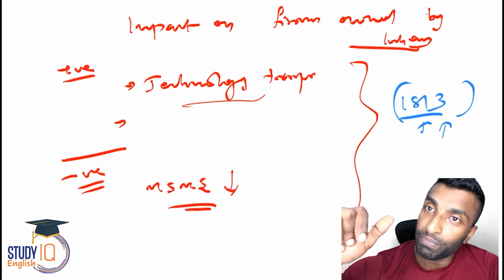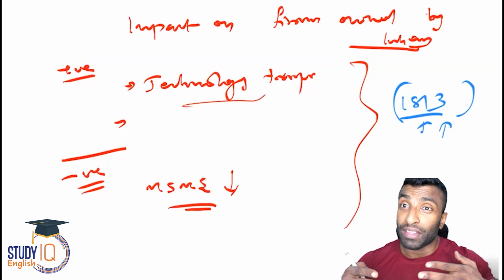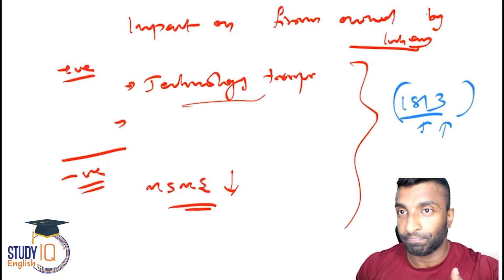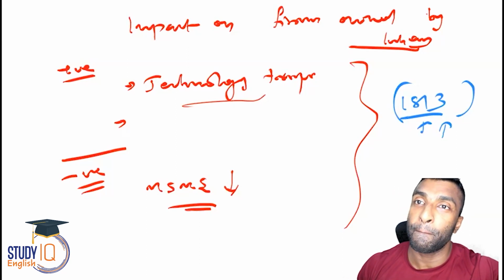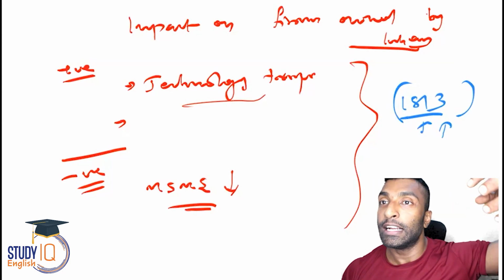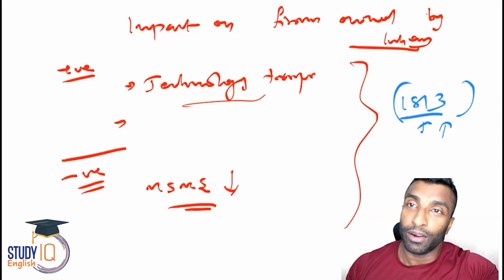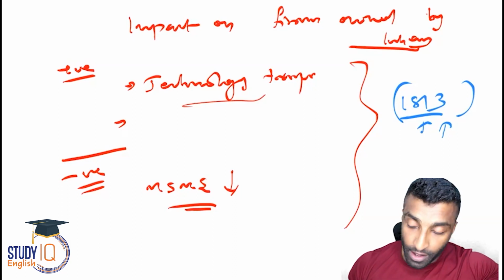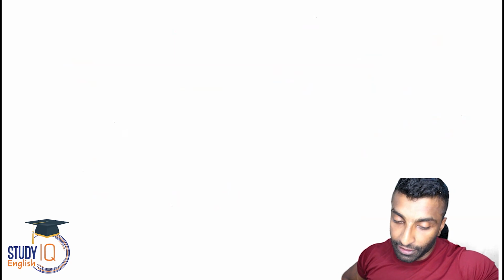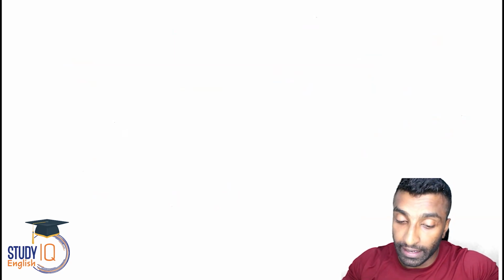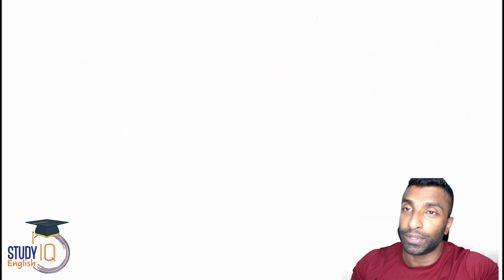All right, guys. So I hope these both are one way or the other connected. So same was the impact here. MSMEs, the local industries, have suffered. The small scale industries have suffered. They cannot compete with these big players, especially again when you're getting this foreign support, technology transfer, and all those things. Okay, so that's about the assessment of NIP 1991. Now, why is this manufacturing sector stagnant? Let's look into that now.